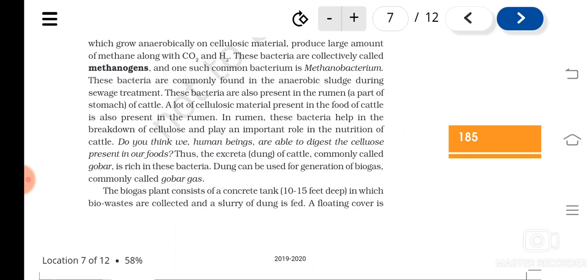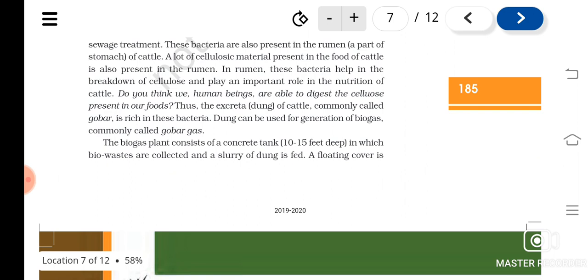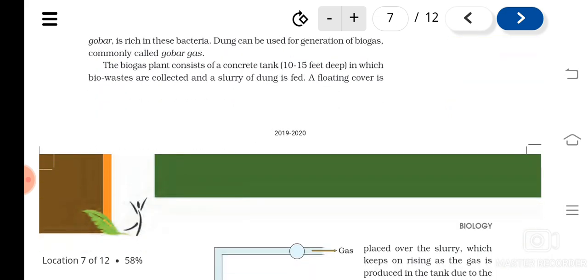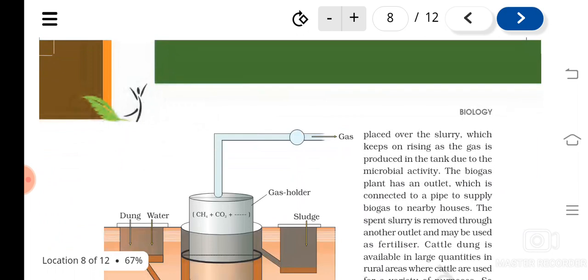So this property, that is their ability to produce carbon dioxide, methane and hydrogen, is utilized in the biogas plants. So a biogas plant basically contains a concrete tank in which the waste will be collected, and a slurry of cow dung is fed. So regularly a slurry, that is a liquid form of dung, should be fed into the tank, and it will have a floating cover that is placed over the slurry.